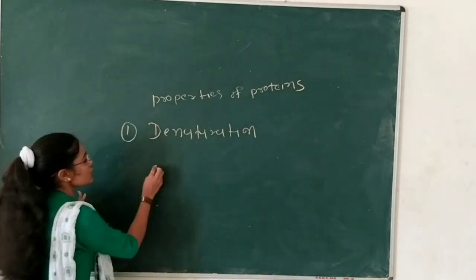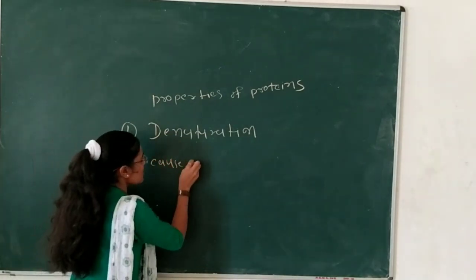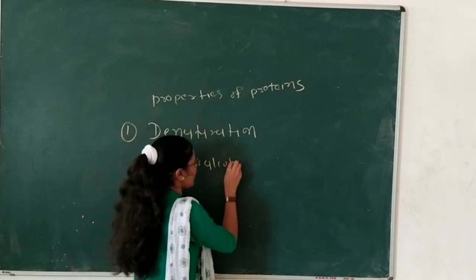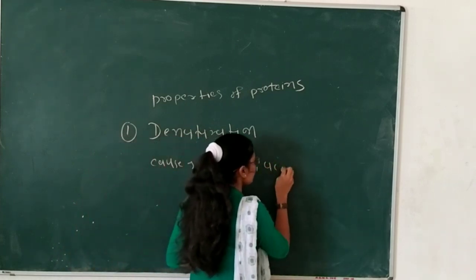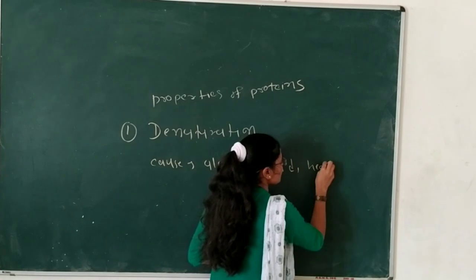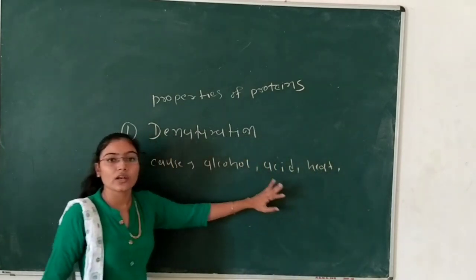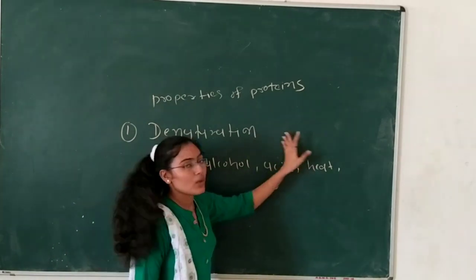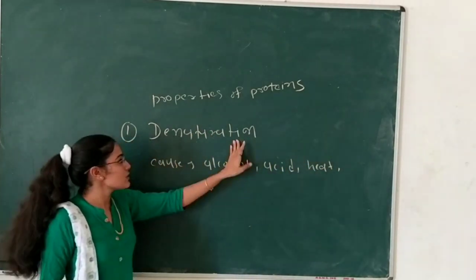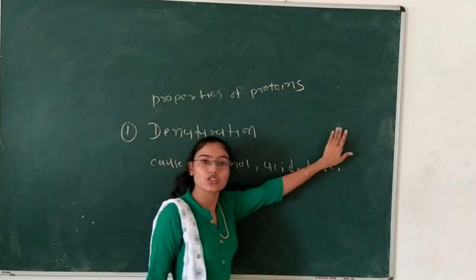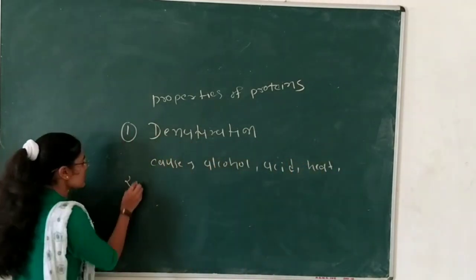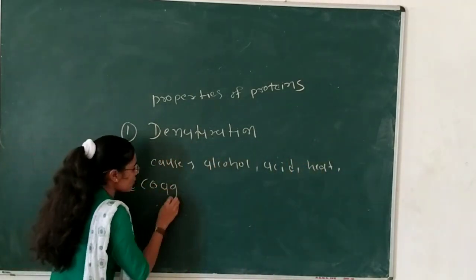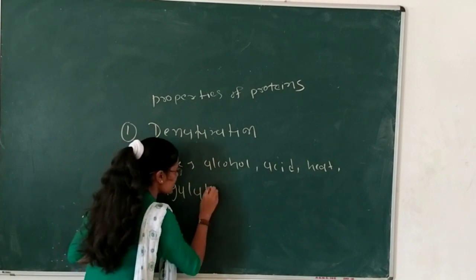Denaturation is caused by alcohol, acid, heat, high temperature, acetone and other agents. These are able to denature the protein. After denaturation, the protein loses its function. Now the second property is coagulation. First of all, what is coagulation?